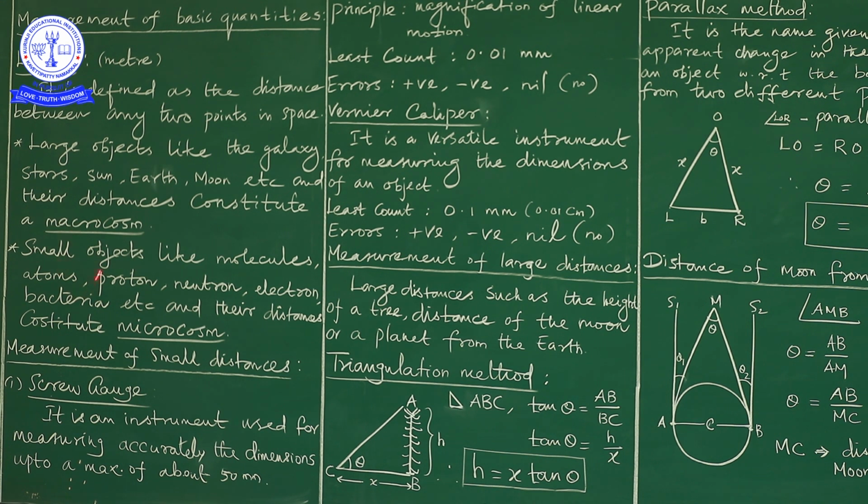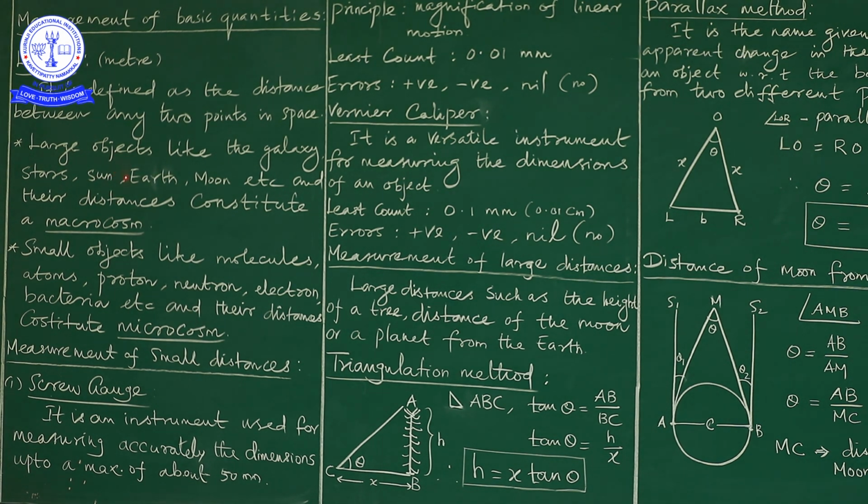Suppose we use objects like molecules, atoms, proton, neutron, electron, bacteria, like that, their distances constitute microism. Microism means very small in size. So we conclude that objects smaller in size come under the concept of microism.